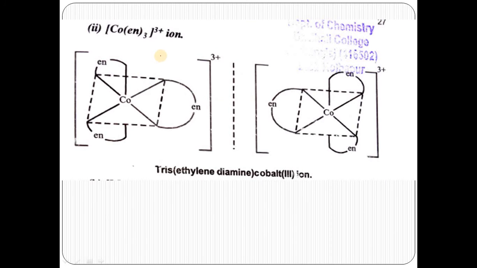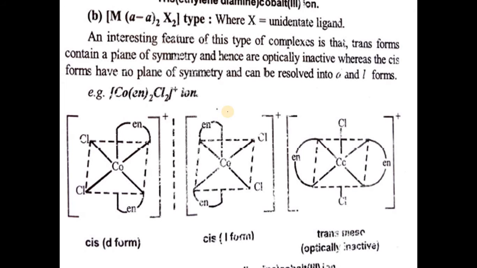In another example, tris ethylene diamine cobalt 3+ ion, here cobalt is surrounded by 3 ethylene diamine groups. When we take the mirror image relationship, they are non-superimposable to each other, so they are optically active or optical isomers.